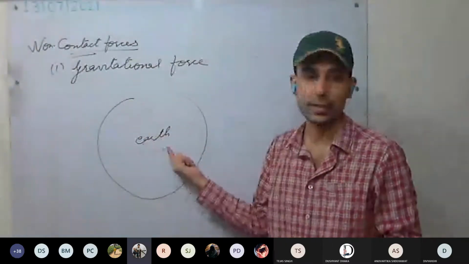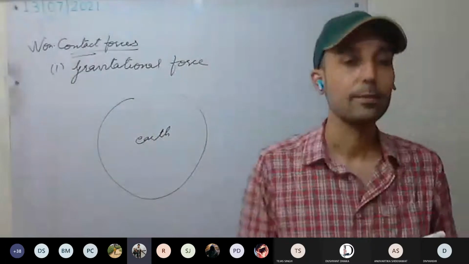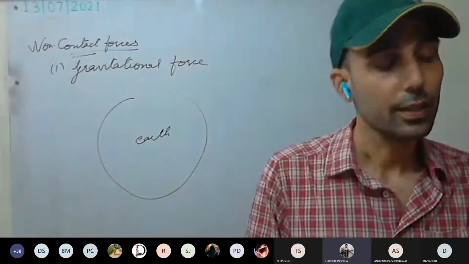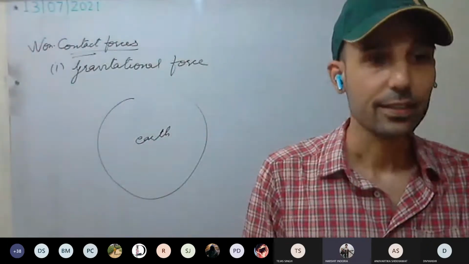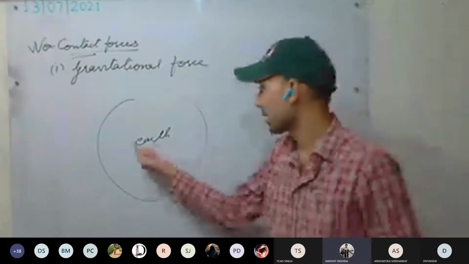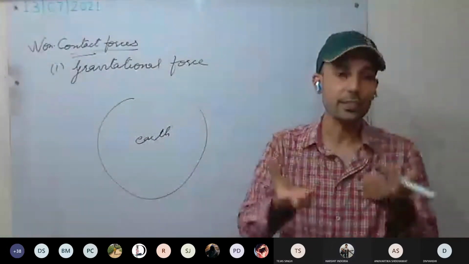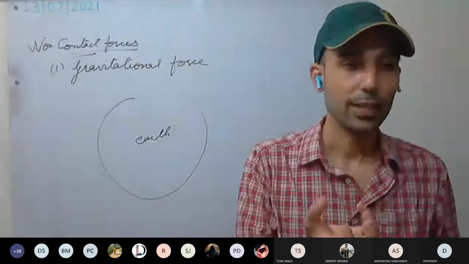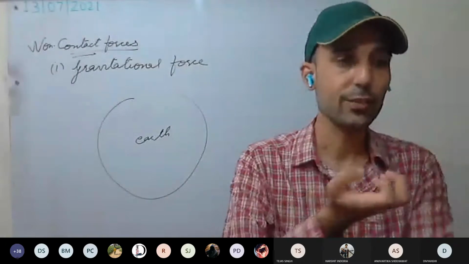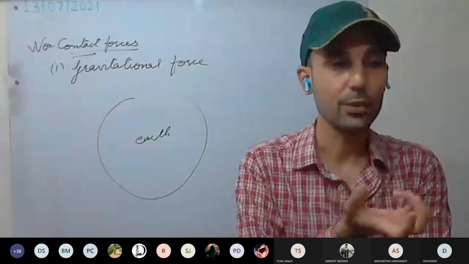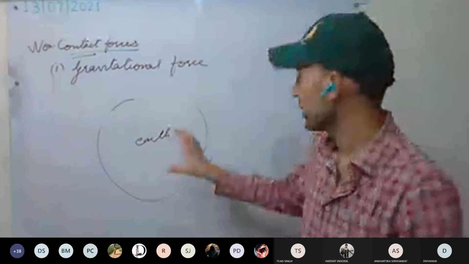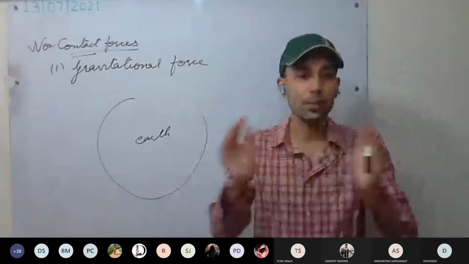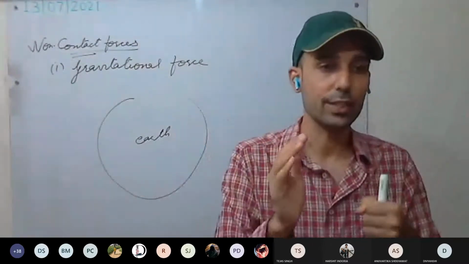Sir, why is it a property of mass, that with more mass there is more gravity? How is it possible? See here, gravitation, that is attraction, is a property of mass. In more detail I don't have an idea; I'll go through that and explain. But it is so that the more the mass, the more the gravitational force.